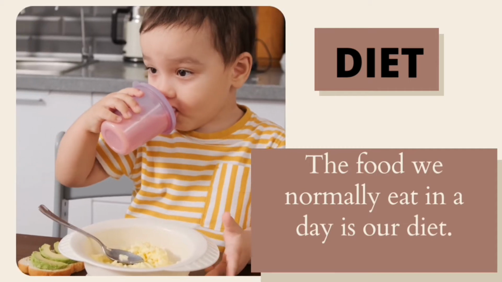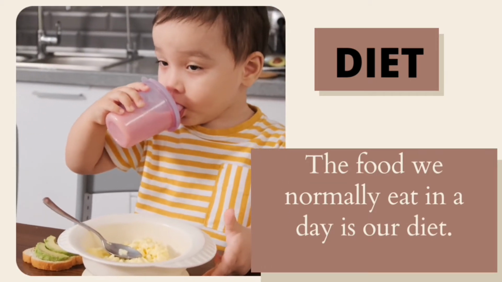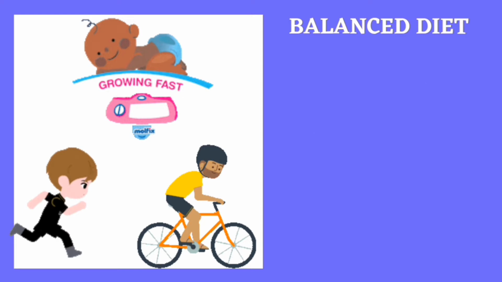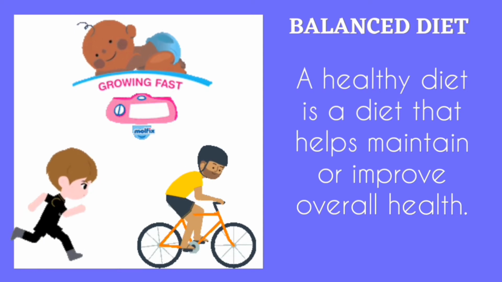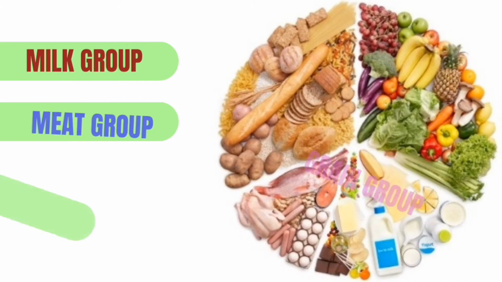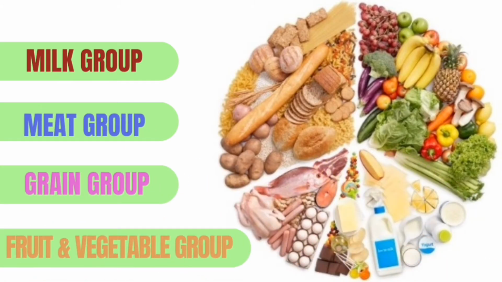Our body needs all the nutrients in the right quantities. These nutrients are required for growth and maintenance of our body. The diet should also contain a good amount of dietary fibers and water. Such a diet is called a balanced diet. A balanced diet must include food items from the following categories: milk, meat, grain, fruits and vegetables.